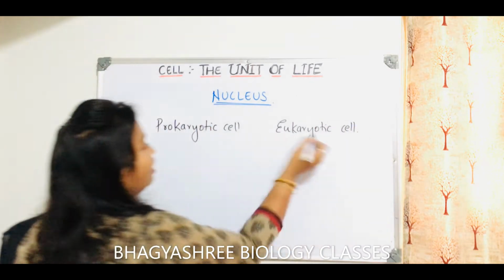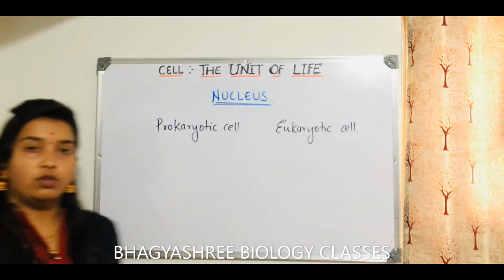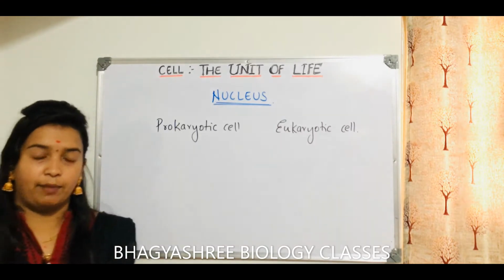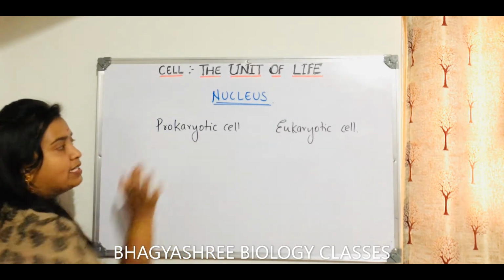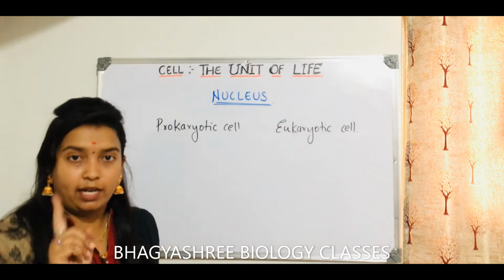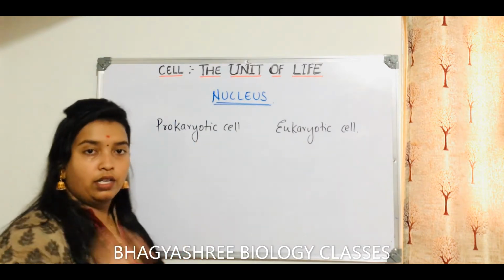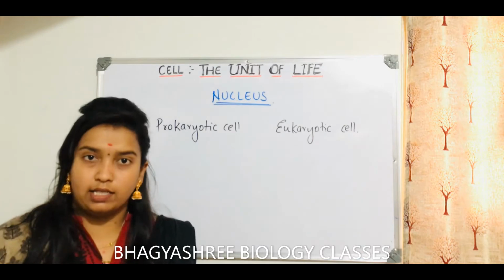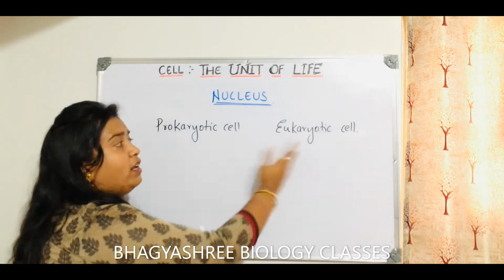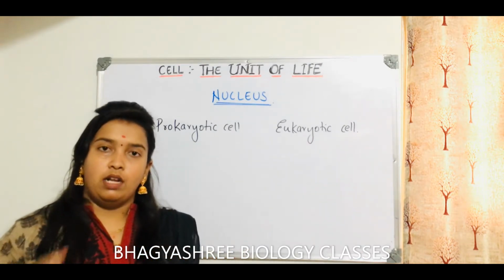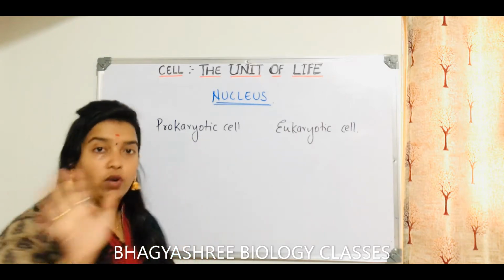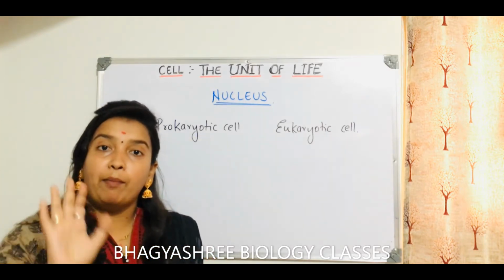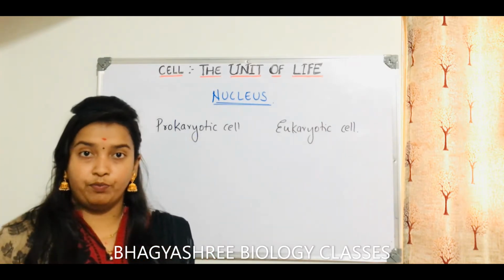Here you should be very clear about this, because in prokaryotic cell, pro means primitive, karyon means nucleus. So prokaryotic cell will have a primitive nucleus. That is why it is not included in eukaryotic cell. Not only this primitive nucleus, it also does not have any membrane bound organelles.